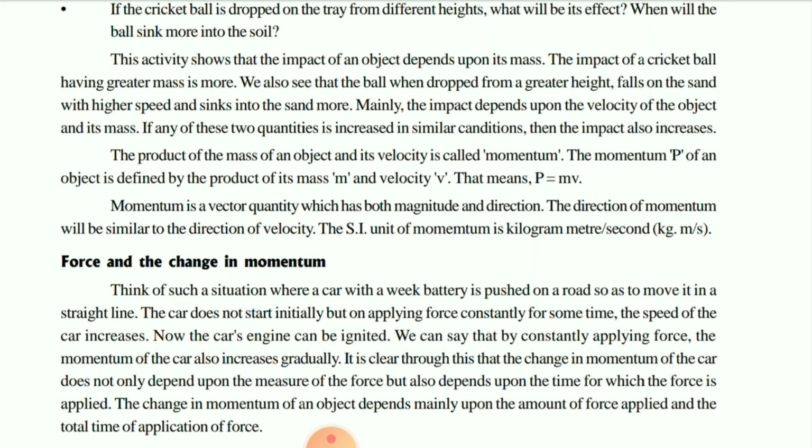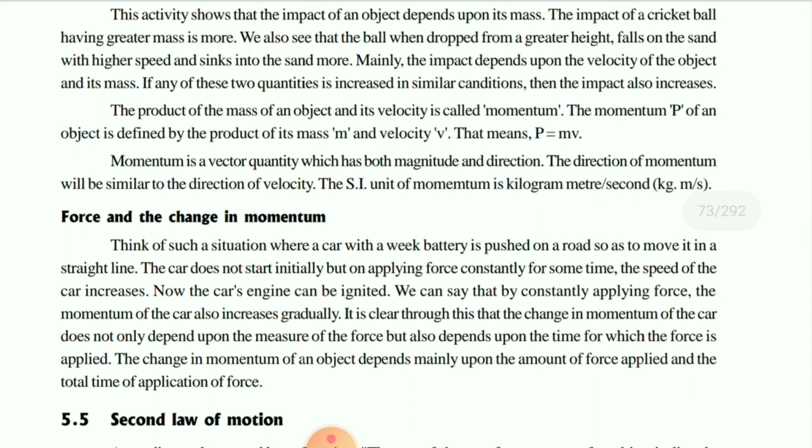First, you see, the product of the mass of the object and its velocity is called momentum. Mass into velocity will be known as momentum. So we can express it mathematically as capital P equals mv. Momentum is a vector quantity, having both magnitude and direction. The direction of momentum is the same as the direction of the velocity. The SI unit of momentum is kilogram meter per second, that is kg·m/s.